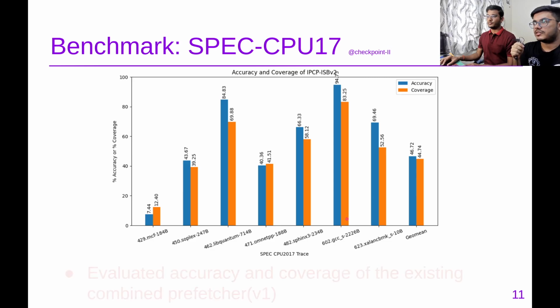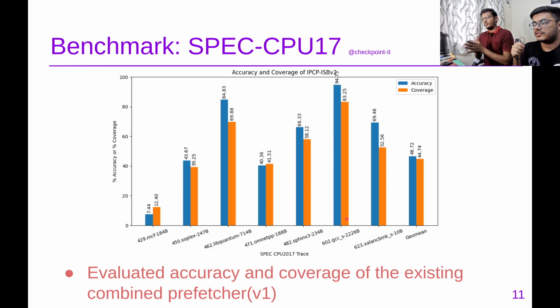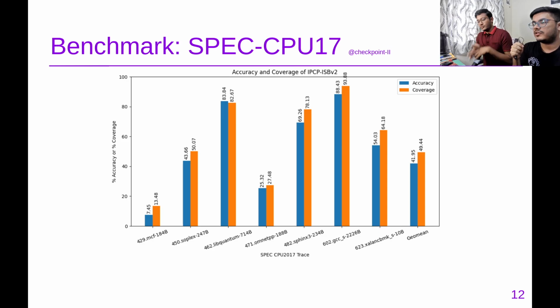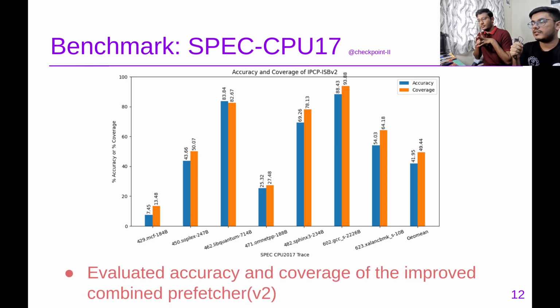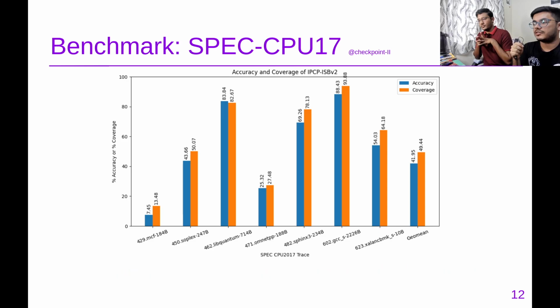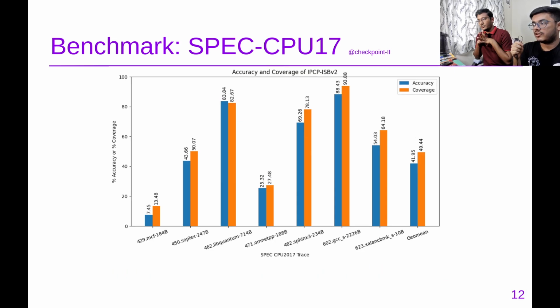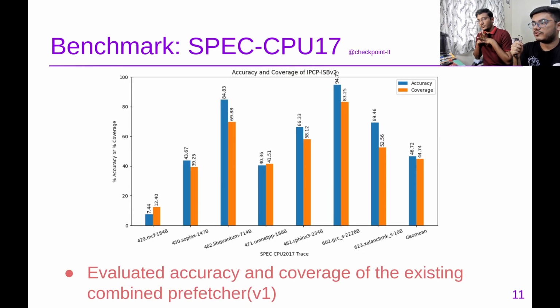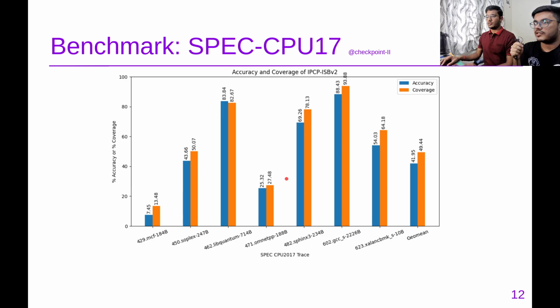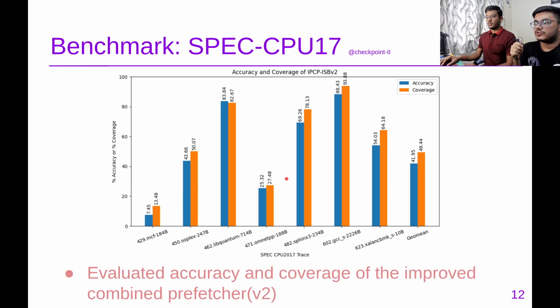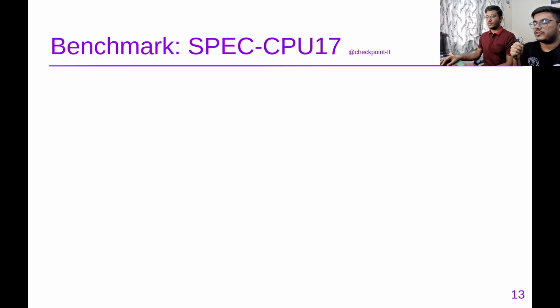And this is the existing combined prefetcher, V1, and this is the changed one. In most cases we are gaining accuracy, and mostly we are gaining coverage a lot. In some cases like Omnet, we are losing both accuracy and coverage, which we will discuss later. But in most cases we are gaining coverage. So this is for V2.